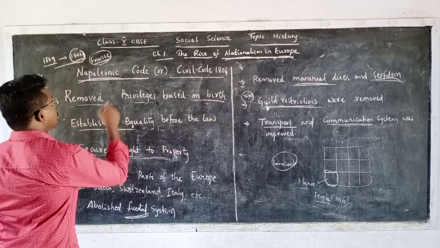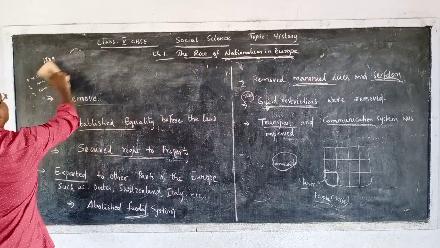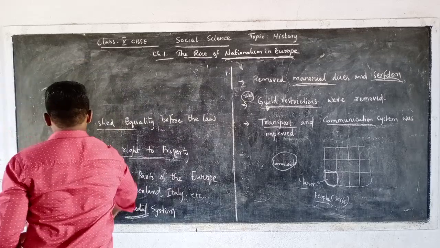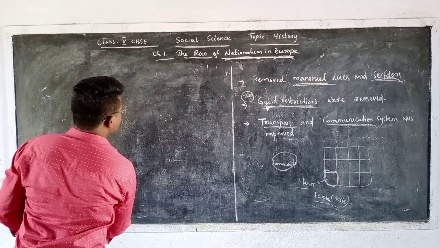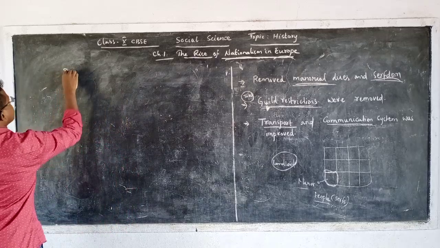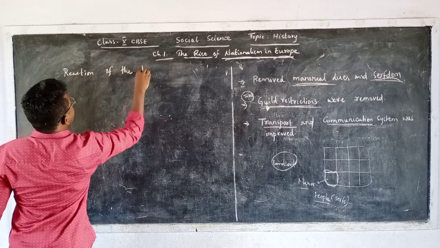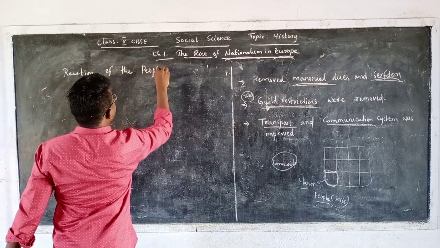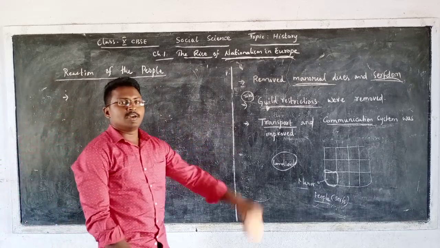What was the reaction of the people to this Napoleonic Code or Civil Code?